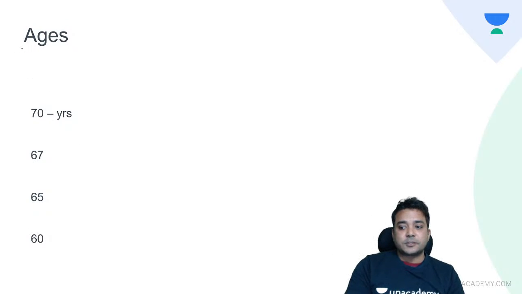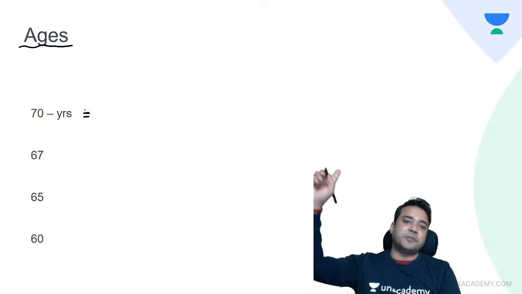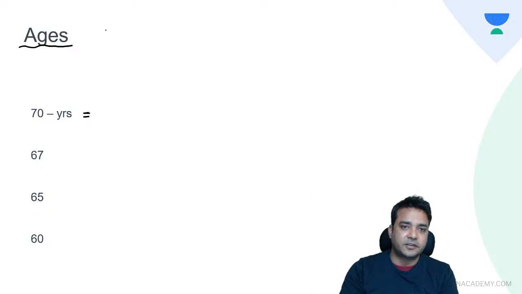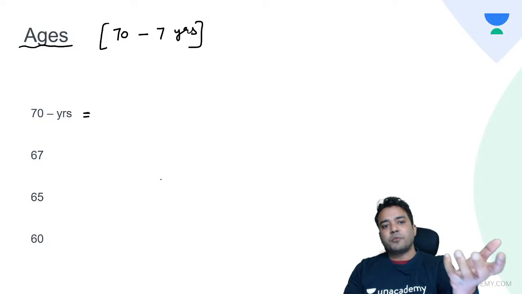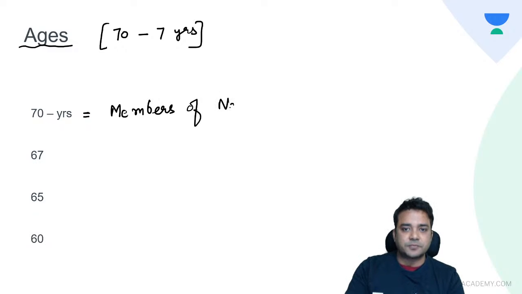Now come to specific ages and let us cover all the important points one by one. Now what is the medical legal importance of? We will start from the extreme age 70 to 7. So I will cover the ages from 70 to 7 years. So what is the medical legal importance of 70 years of age? The members of National Commission.